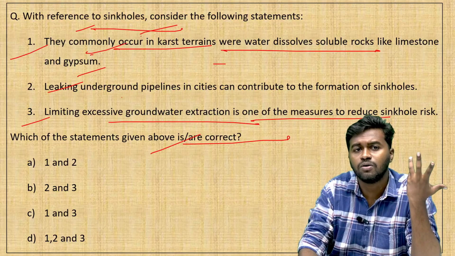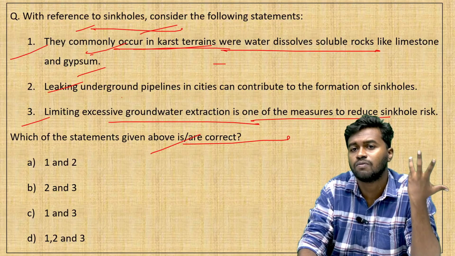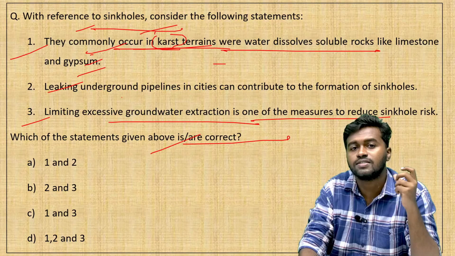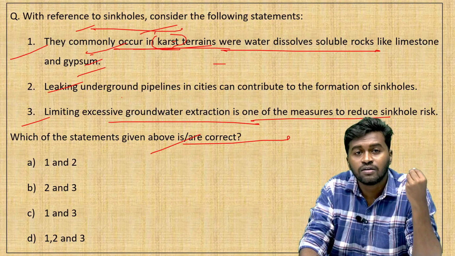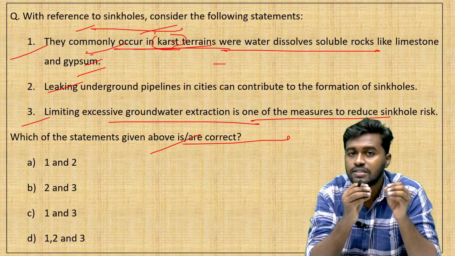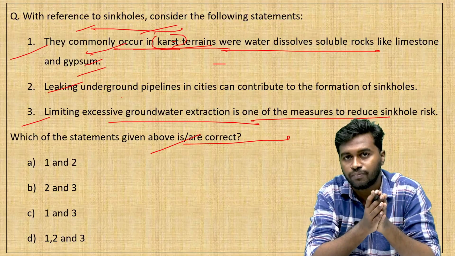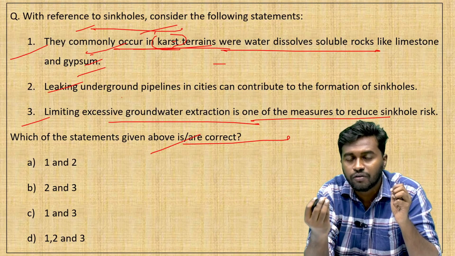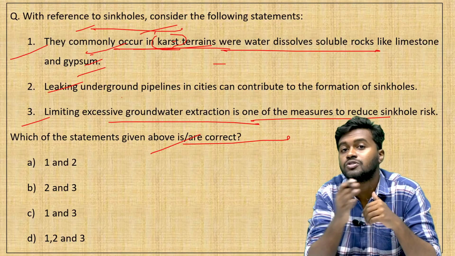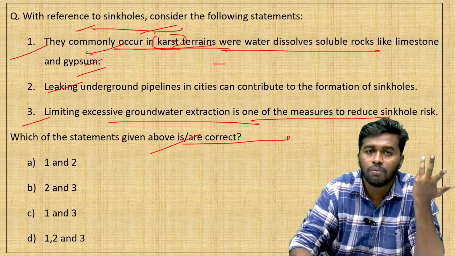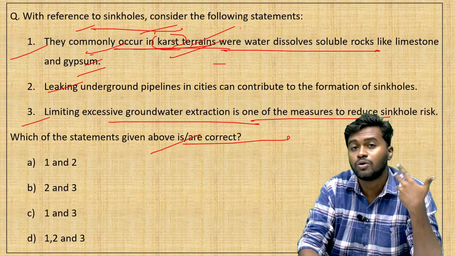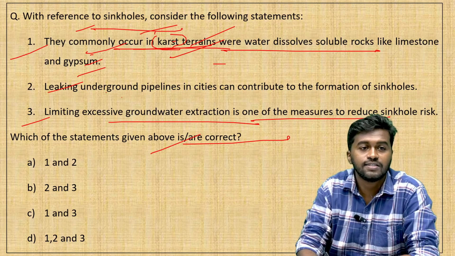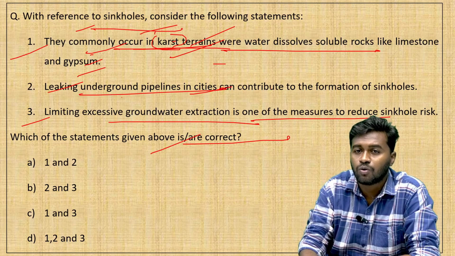Sinkholes commonly occur in karst terrain where water dissolves soluble rocks like limestone and gypsum. We know that karst is a limestone region in Slovenia, and what is the feature of limestone? It can be dissolved easily in water. So what happens due to the dissolution of the limestone? The region will eventually become weak. The topography will become weak and become a high risk zone for the formation of sinkholes. Therefore, it commonly occurs in karst terrain. If you want to know more about karst, you can read chapter 8 from G C Leong. And the next: leaking underground pipelines in cities can contribute to the formation of sinkholes.